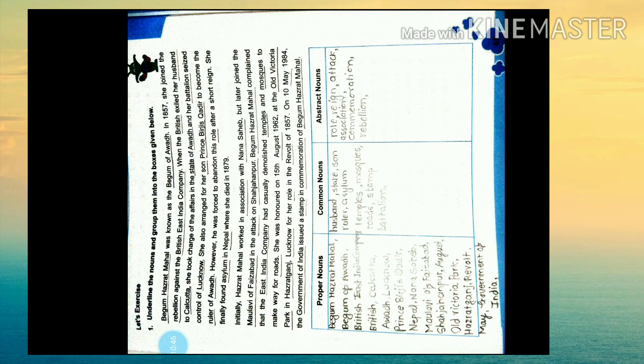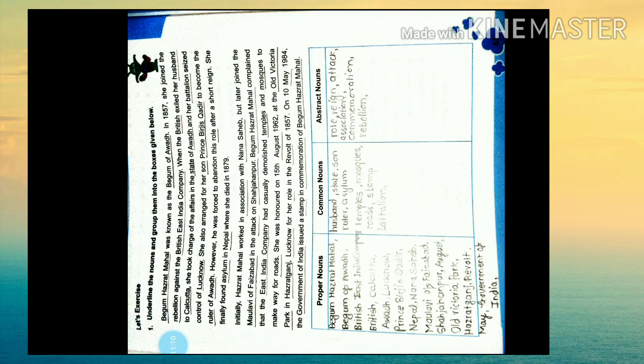We know that a noun is a name given to any person, place or thing. Nouns also name emotions, quality or state. Yes. So there are few kinds of nouns like proper nouns, common nouns, abstract nouns, collective nouns, material nouns. Yes. So proper noun always starts with the capital letter.